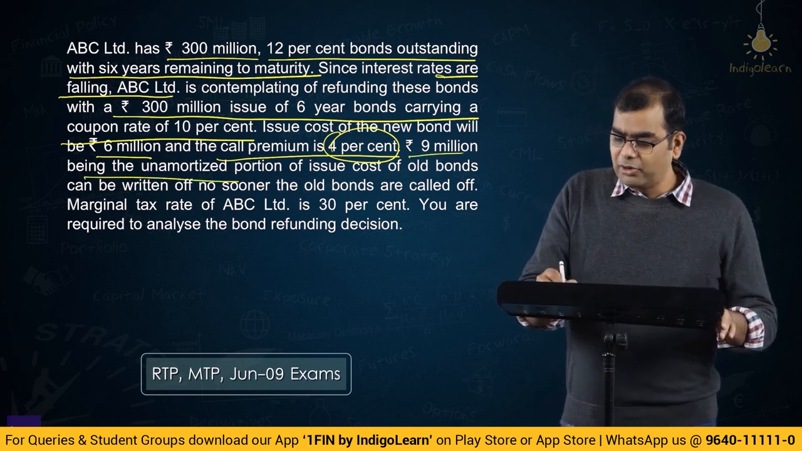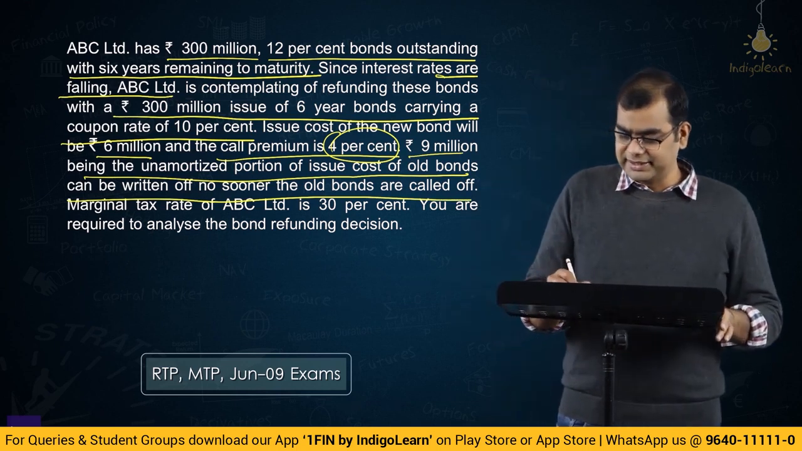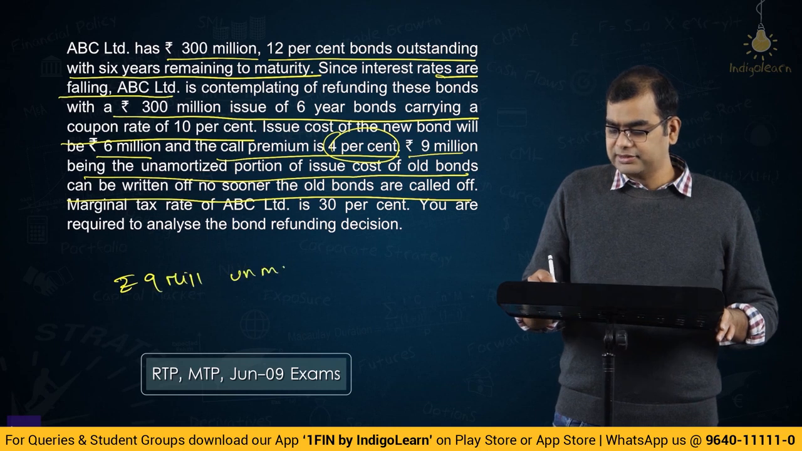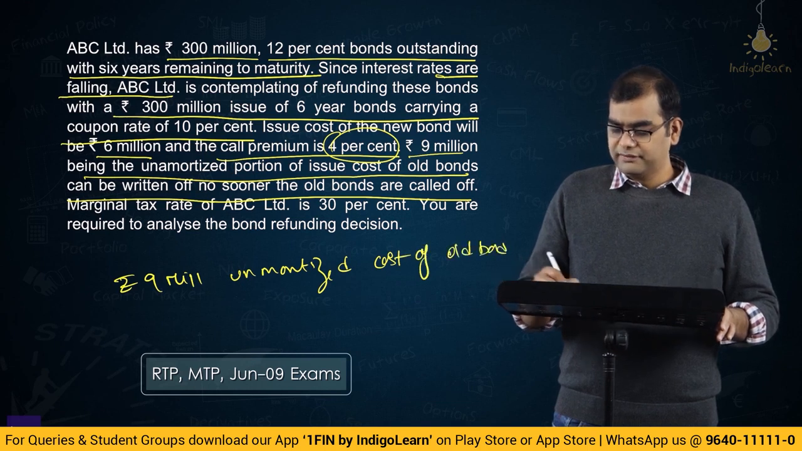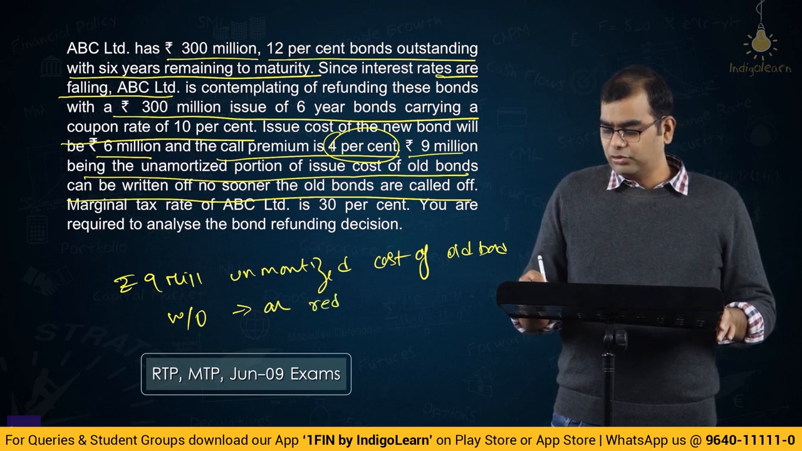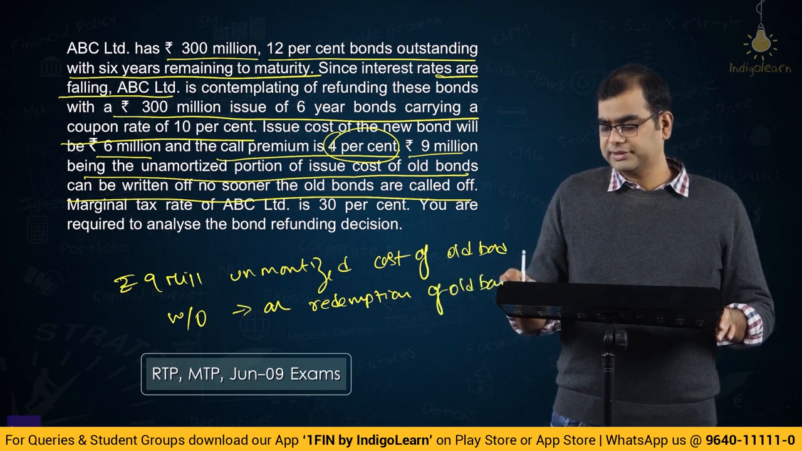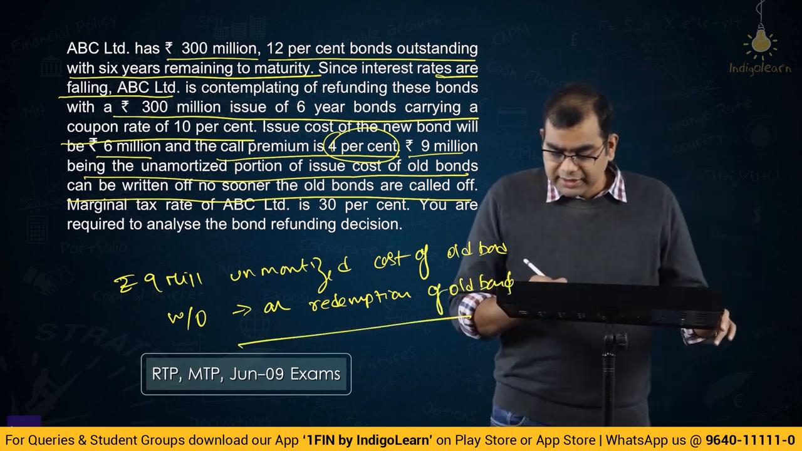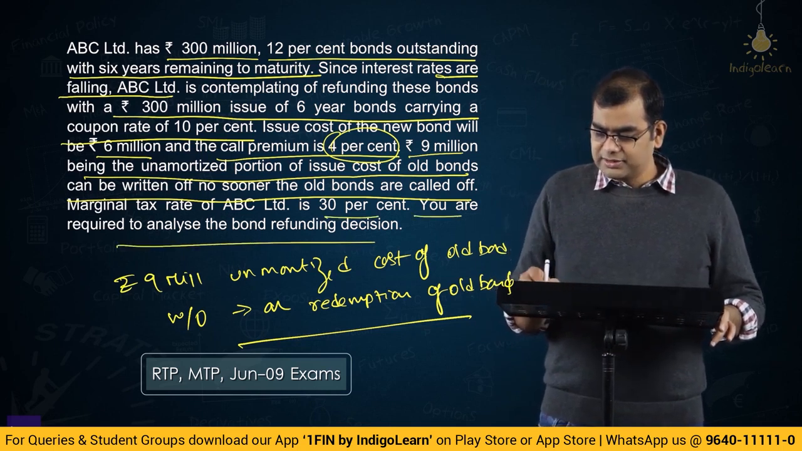Rupees 9 million being unamortized portion of the issue cost of old bonds can be written off no sooner than the old bonds are called off. Okay, so this is an unnecessarily complicated statement. Basically, they have 9 million unamortized cost of old bonds which can be written off on redemption of old bonds. Correct? Okay. Marginal tax rate of ABC is 30%. You are required to analyze the bond refunding decision.